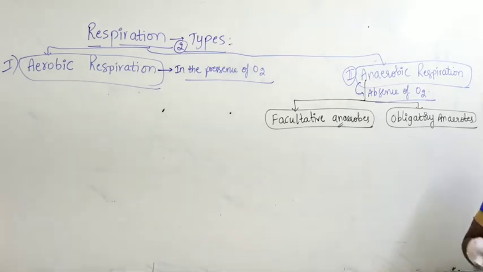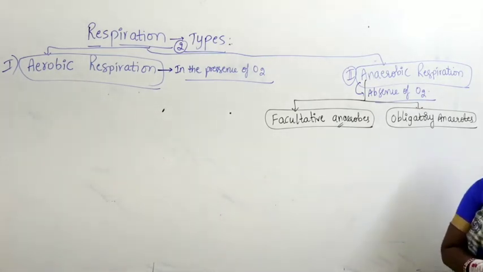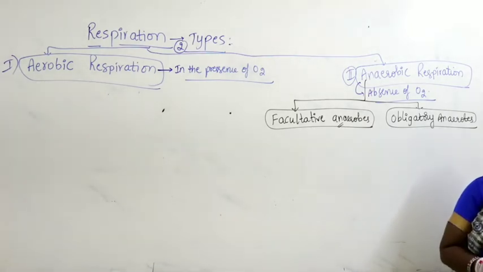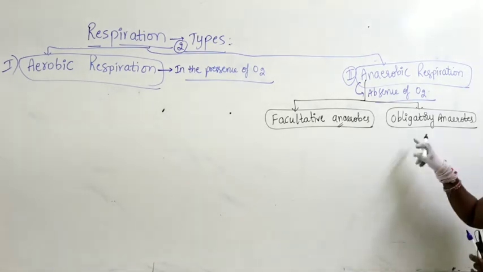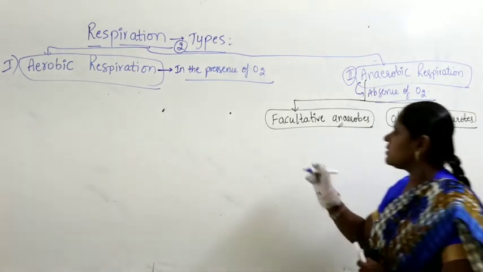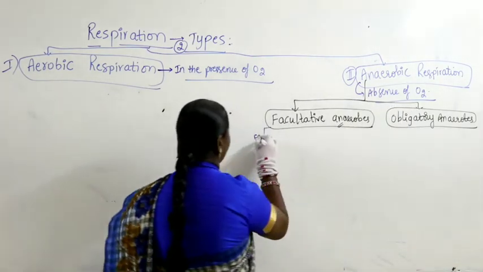Now, what is meant by obligatory anaerobes? What is meant by obligatory? It means they survive in the absence of oxygen, and whenever they come in contact with oxygen, immediately they cannot survive. They will die, they will get destroyed. They are called obligatory anaerobes.